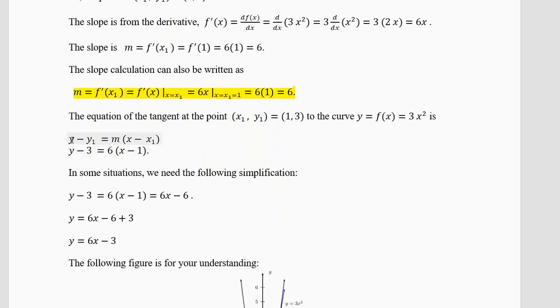Now the equation of the tangent is y minus y1 equal to m into x minus x1. So y minus 3, y1 is 3, m is 6, x minus 1, because x1 equal to 1. So this is the equation of your tangent, finished. You are back home with the tangent. But sometimes it's better to write it in a different form. So y minus 3, you open the bracket, you will get 6x minus 6. Now take this minus 3 this side, it will become plus 3, you will get y equal to 6x minus 3. So you can write the equation of the tangent like this or like this, but the second form is more useful in your multiple choice questions.